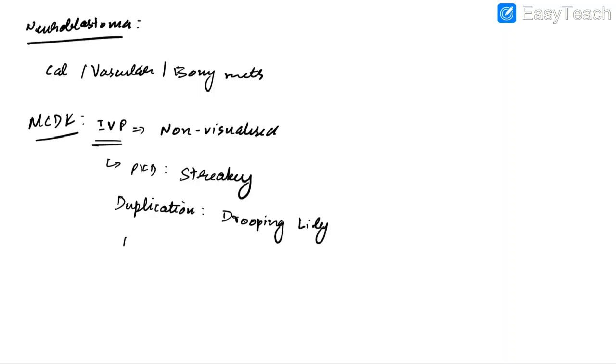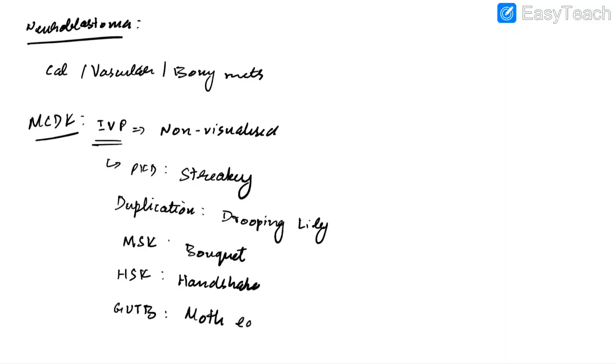In case of medullary sponge kidney, we will see bouquet of flowers appearance. In case of horseshoe kidney, we will see handshake sign. In case of genitourinary TB, the earliest radiological feature on IVP is moth-eaten calyx.